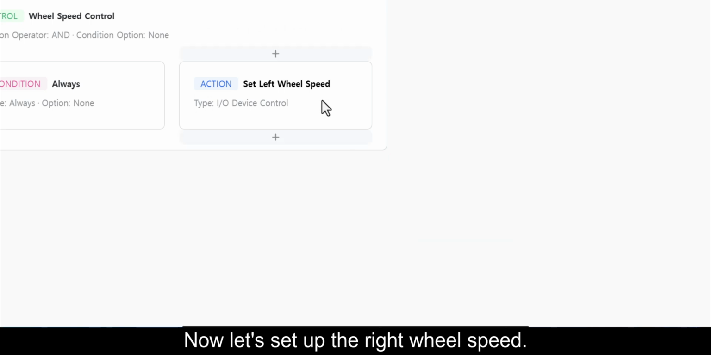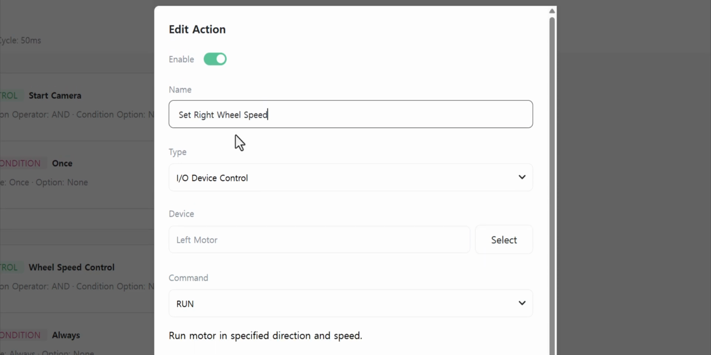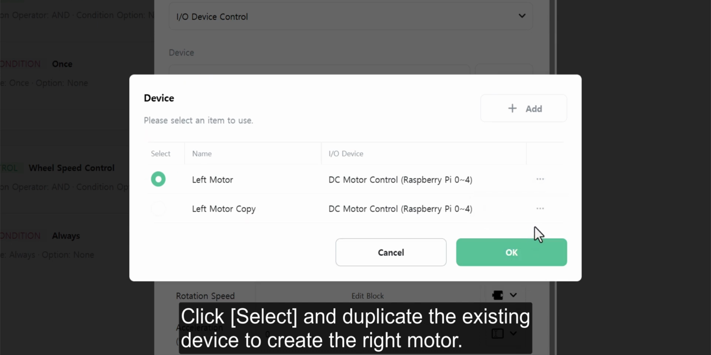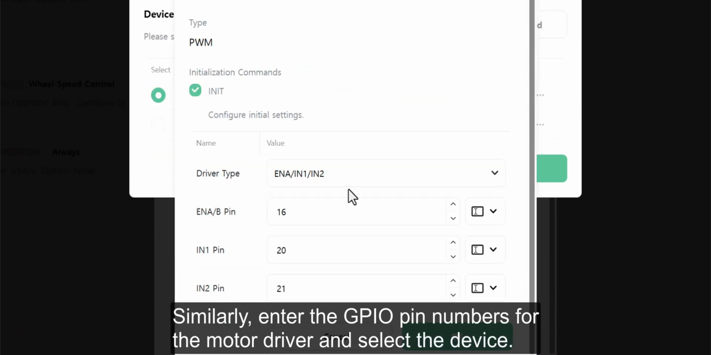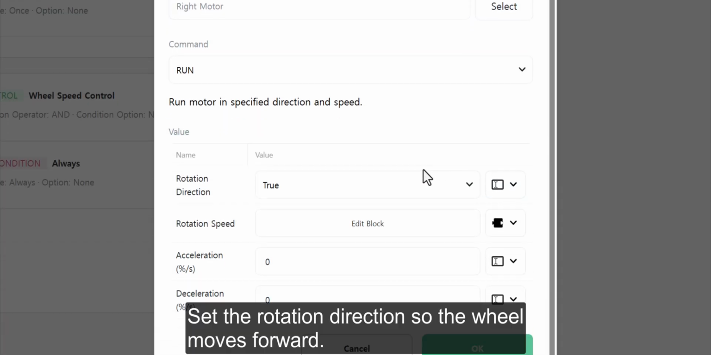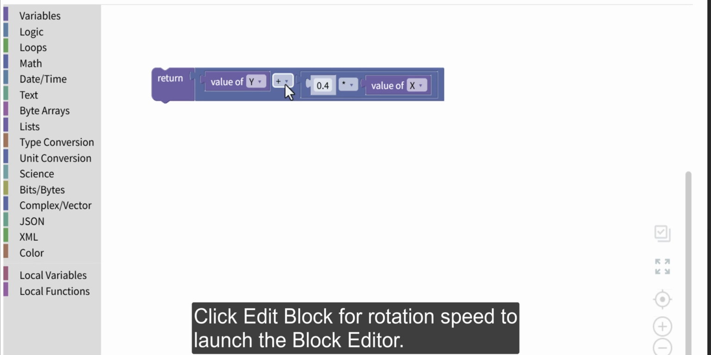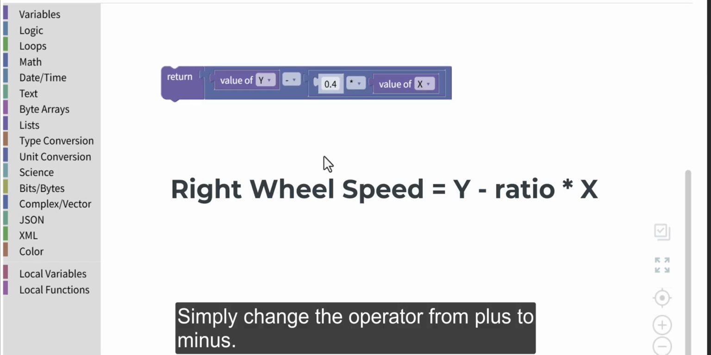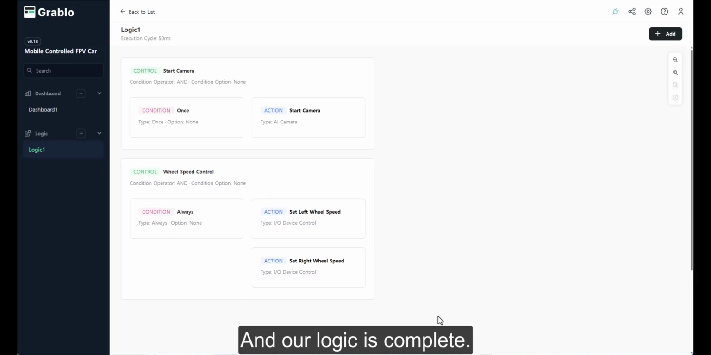Now let's set up the right wheel speed. Duplicate the left wheel action and edit it. Click Select and duplicate the existing device to create the right motor. Similarly, enter the GPIO pin numbers for the motor driver and select the device. Set the rotation direction so the wheel moves forward. Click Edit Block for rotation speed to launch the block editor. Simply change the operator from plus to minus. And our logic is complete.